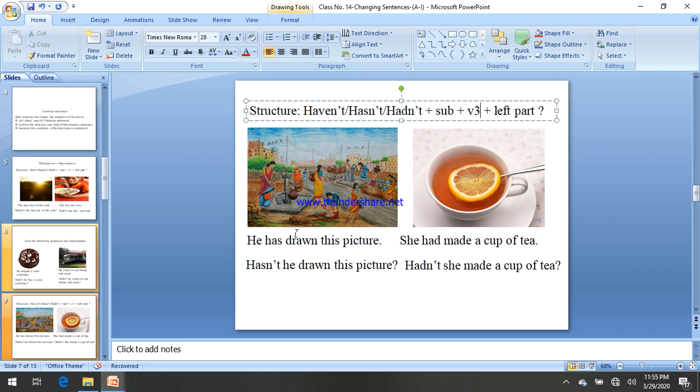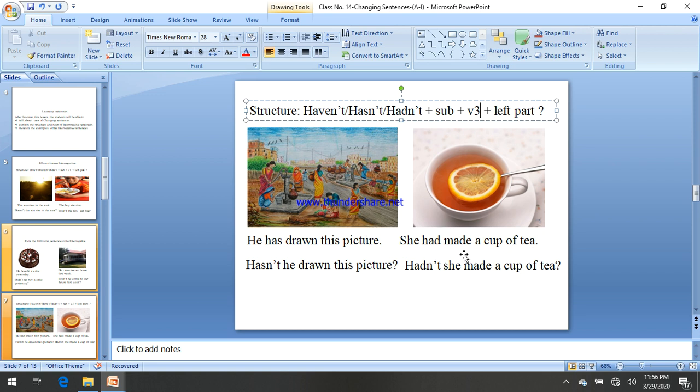Drawn is in past participle or V3 form, so as there is V3 form, we have to write it again. Hasn't he drawn this picture? There is a question mark. Again, haven't, hasn't or hadn't plus subject plus V3 plus rest.